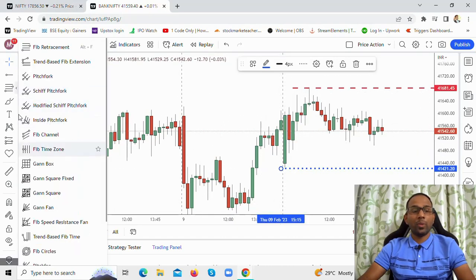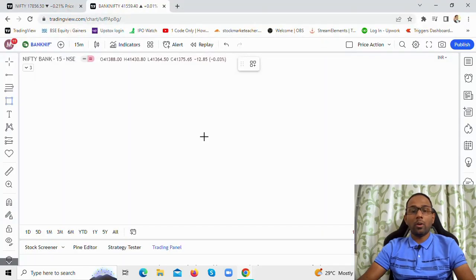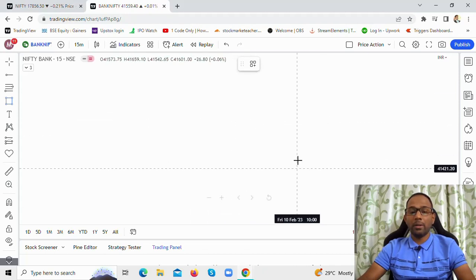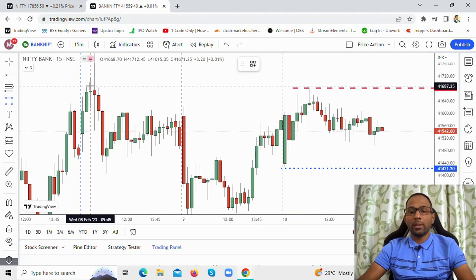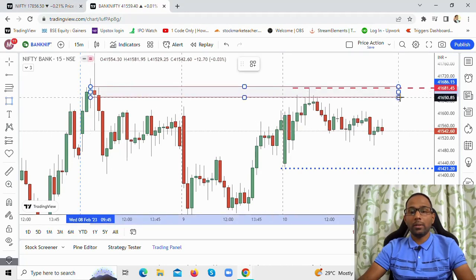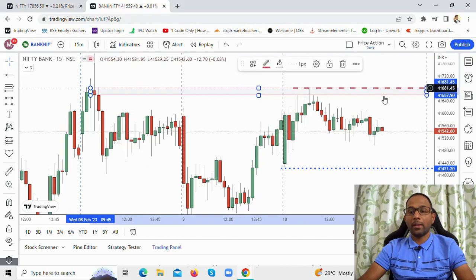Let's now mark where you could see a supply or demand zone or a resistance. Now clearly you see here this zone which we had marked earlier. Again, this is a supply zone here on Bank Nifty. You need to wait and watch for this particular level. Let's wait, something is happening with my screen. Yes, so this is the level that you need to watch out for. It's clearly a supply zone here. There's a big zone here in terms of Bank Nifty. What is that zone? The 41,660 to 41,680 levels. This is the supply zone here.